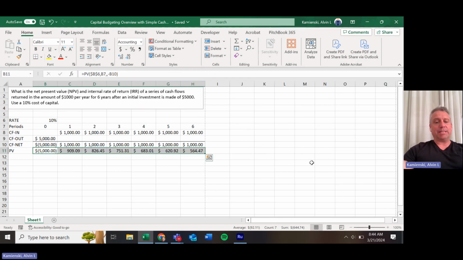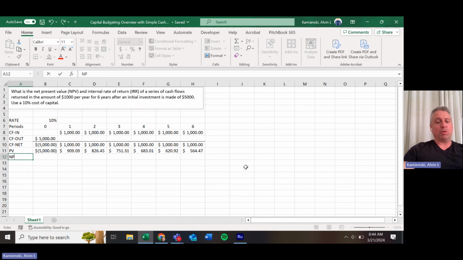And then if we copy and paste that across, we can look in each period and see actually the $1,000 that you get one period away, because it's discounted at 10%, is really only worth in present value terms like $900 today. Whereas the $1,000 cash flow net that you get in year six, when discounted at a rate of 10%, is really only worth like $564 to us today.